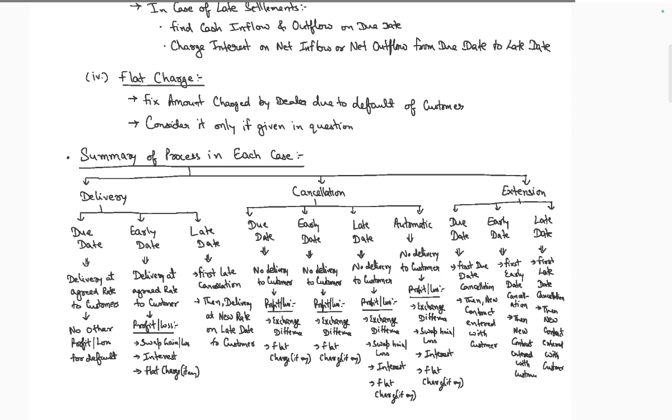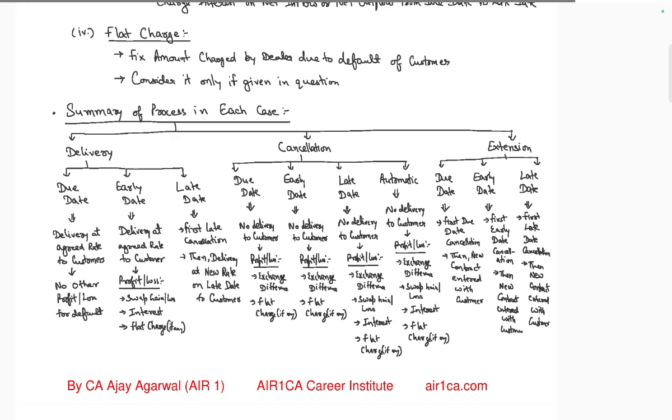In summary, process case: delivery on due date, early date delivery agreed by customer, no other profit and loss. Delivery early date: profit, swap gain or loss, interest. Maturity late: late cancellation, delivery at new rate on new date, cancellation. Due date, early date, late date, automatic due date cancellation: no delivery for customer. So exchange difference of flat charge for early date, no delivery; exchange difference of flat charge for delayed date; exchange difference, swap loss, interest, automatic.